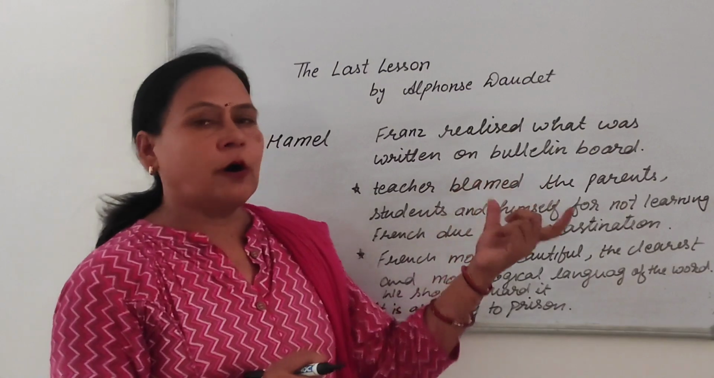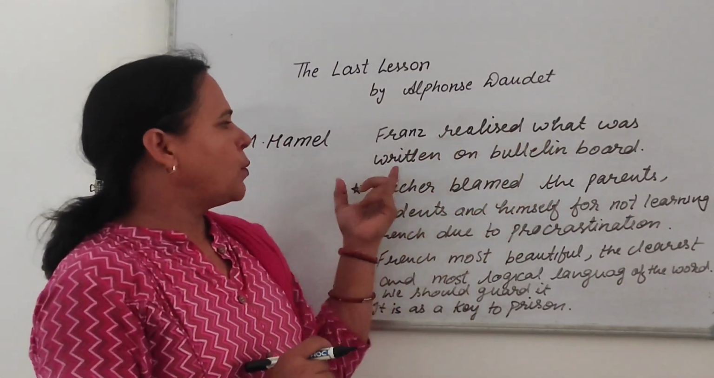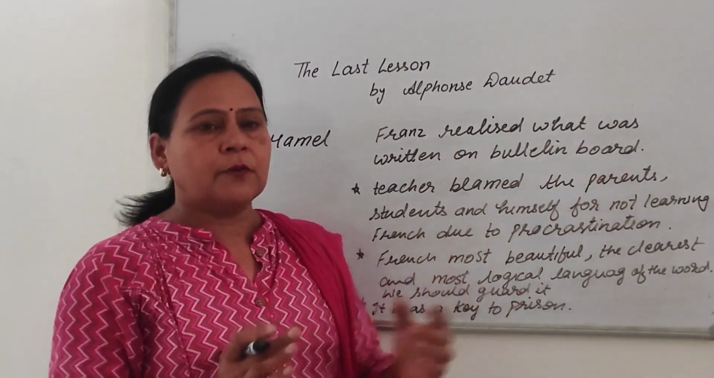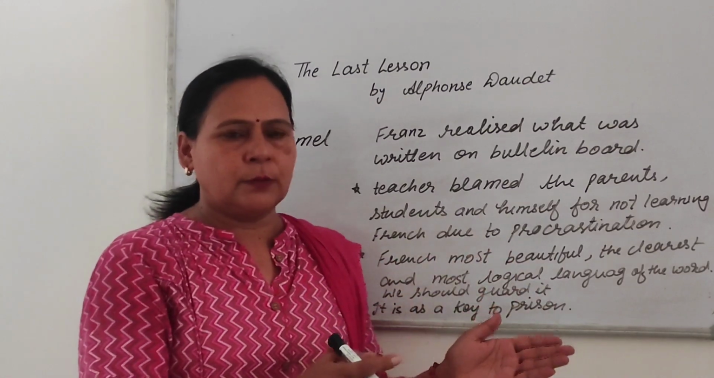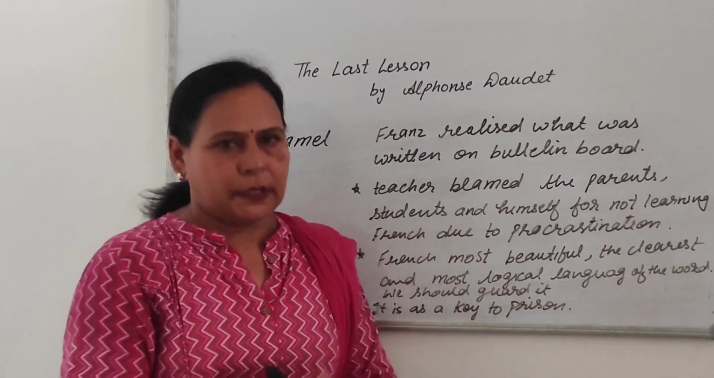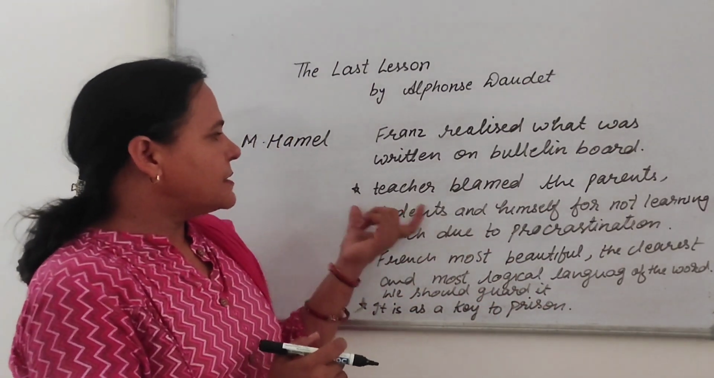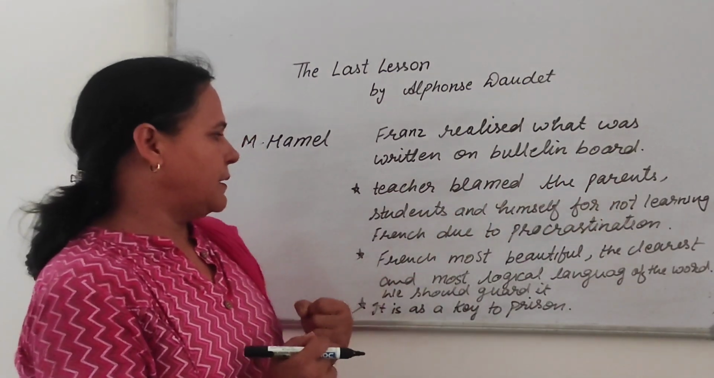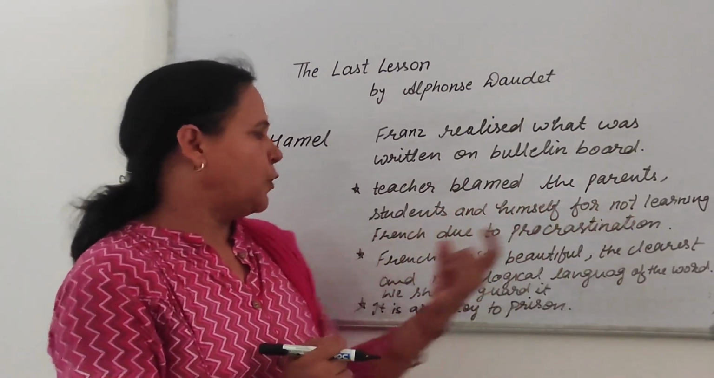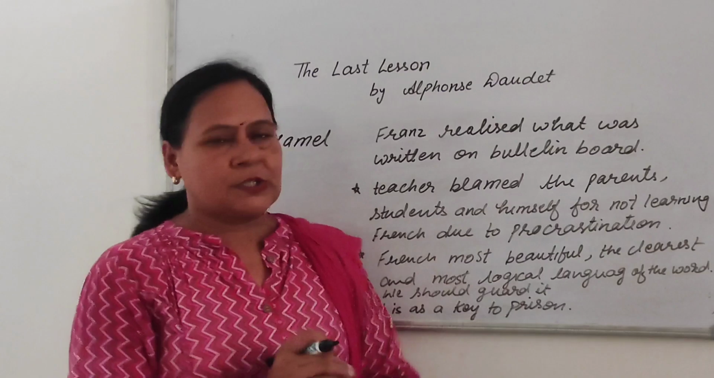After listening about the order, Franz realized what was written on the bulletin board. It means the order was written on the bulletin board. The order came from Berlin. The teacher blamed the parents, students and himself for not learning due to procrastination.